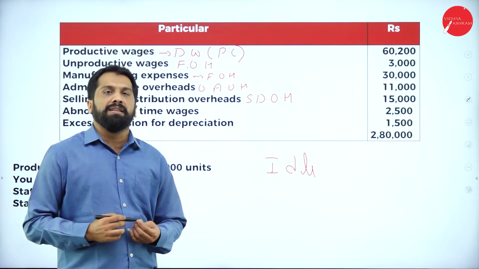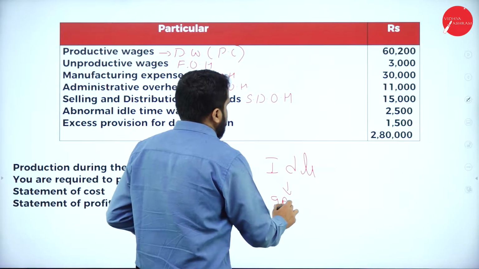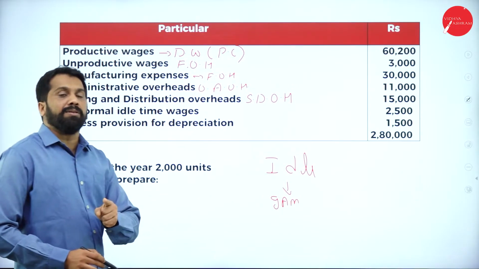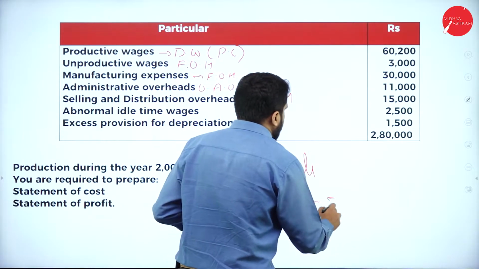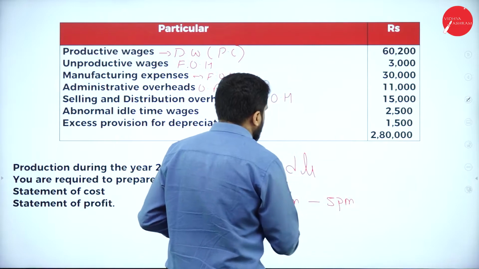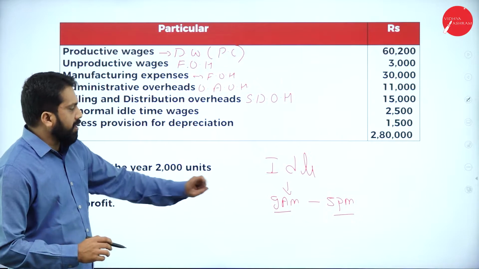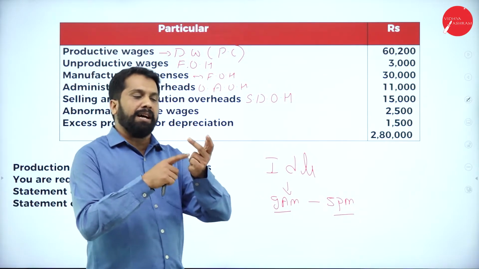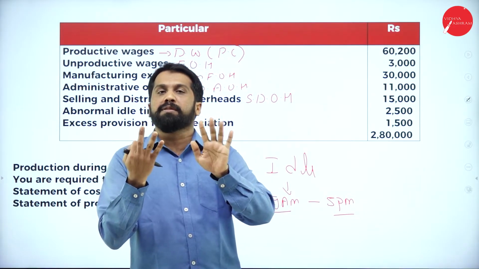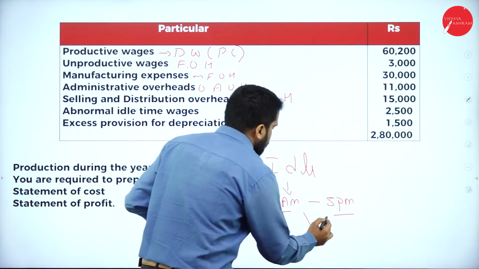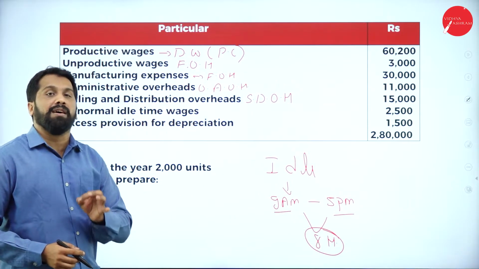For example, 9 o'clock is your office start time. I am giving you an example. At what time will you leave? At 5 p.m. your office closes. From 9 a.m. to 5 p.m., what is the total number of hours? 9 to 10, 11, 12, 1, 2, 3, 4, 5. How many hours are you working? You are working for 8 hours.